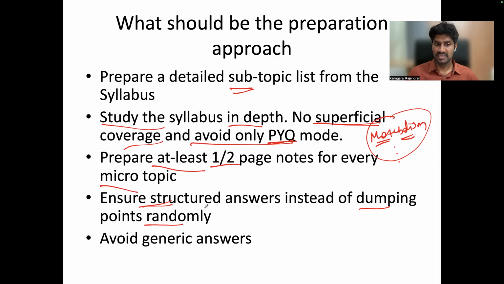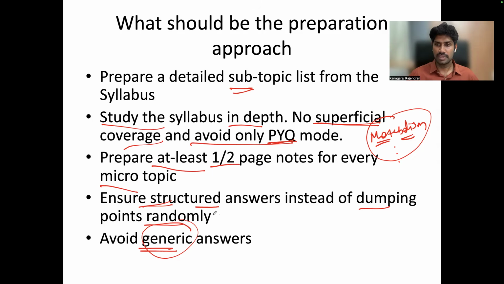This is mostly not a major challenge now, because in the question itself, they give the direction very clearly. Just follow the question instruction, the question direction, and you can answer with a proper structure. And since the questions are mostly very specific, please avoid giving generic answers, right?